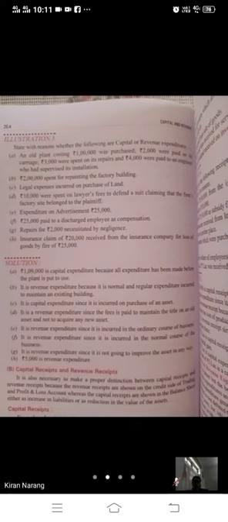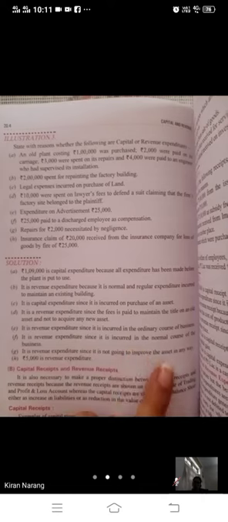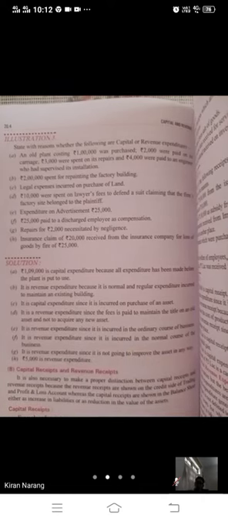Next is expenditure on advertisement. So it is a revenue expenditure. In the ordinary course of business we are doing it. Rupees 25,000 paid to a discharged employee as compensation. We have just discharged an employee and as compensation we have given 25,000. So it is also a revenue expenditure since it is incurred in the normal course of business. If we had not discharged him, we would have to give salary. We have discharged him, so we have to give the compensation. This is a normal course of action.